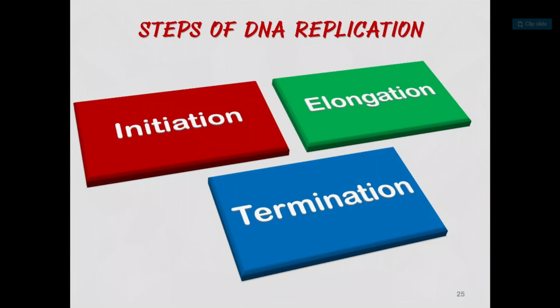Now, today's main topic: how replication takes place in DNA. So friends, 3 steps are required for replication here. First one is initiation, then elongation and termination. These 3 main stages are there for DNA replication: initiation, elongation and termination. So let's see the first step, initiation.